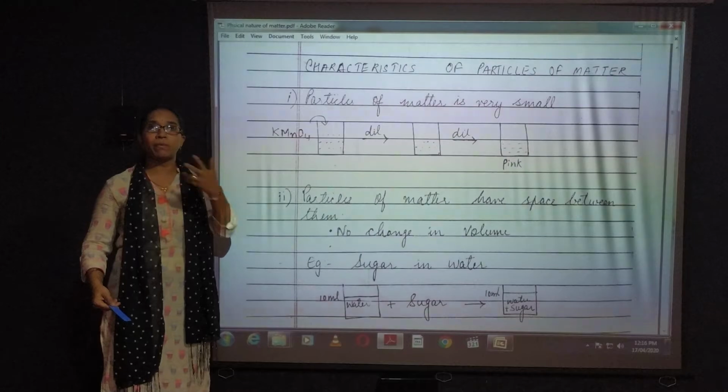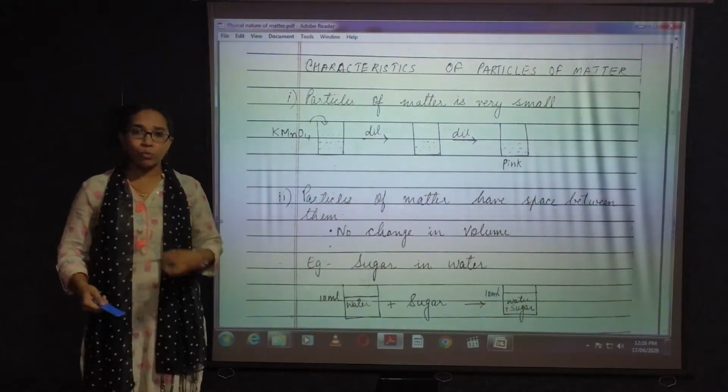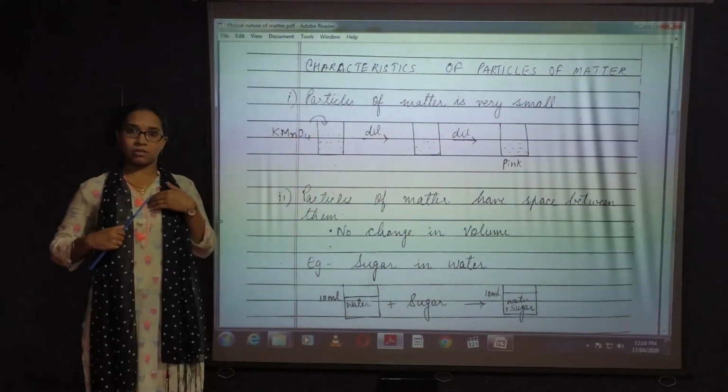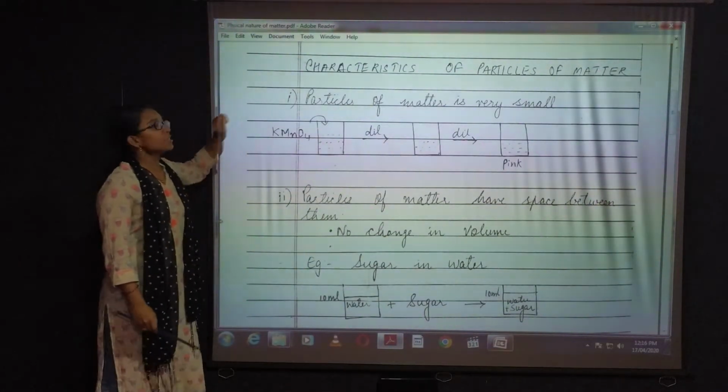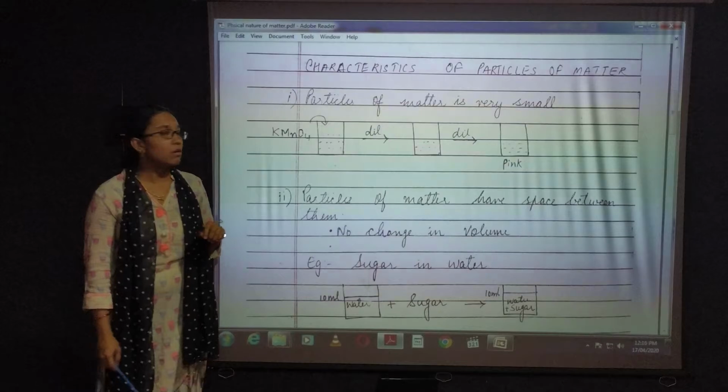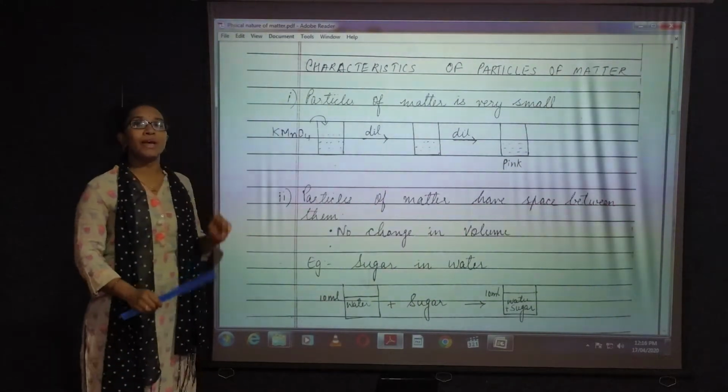We can walk, we can breathe, we can run, we can eat food with our hands. So that is our characteristics. So what are the characteristics of particles of matter? The first characteristic of particles of matter is that particles of matter are very small.